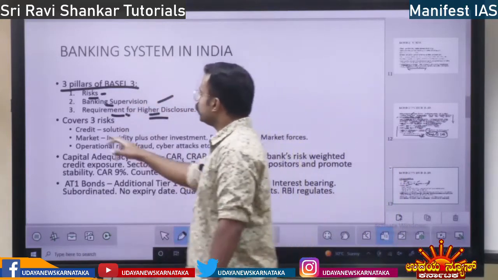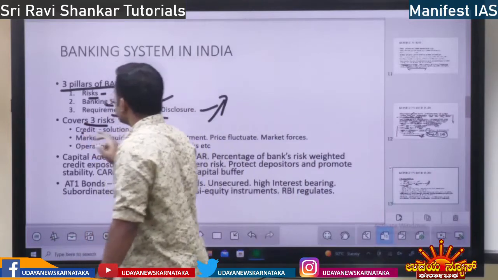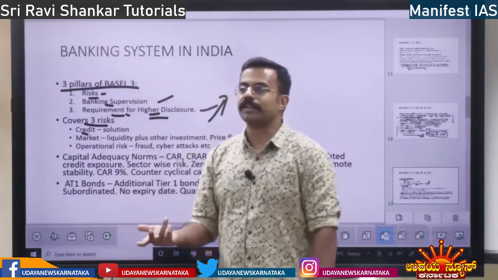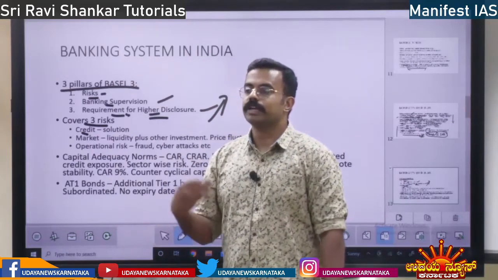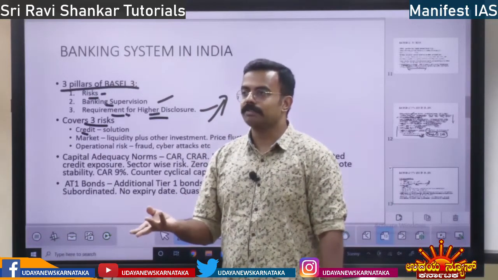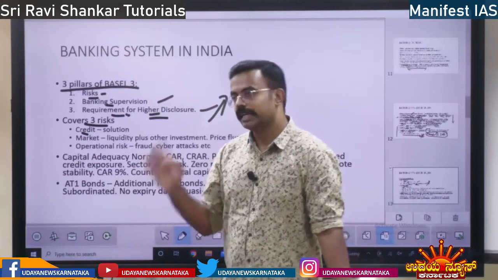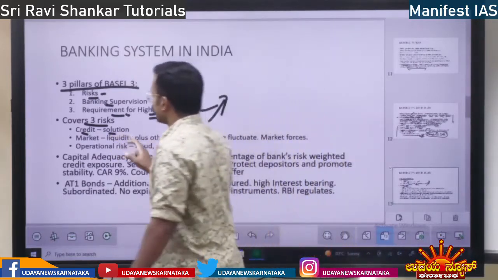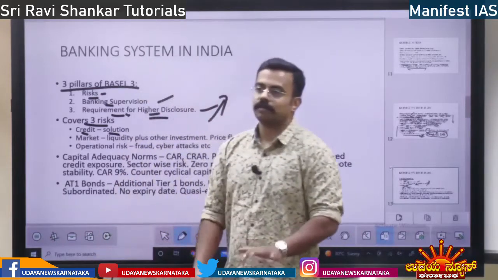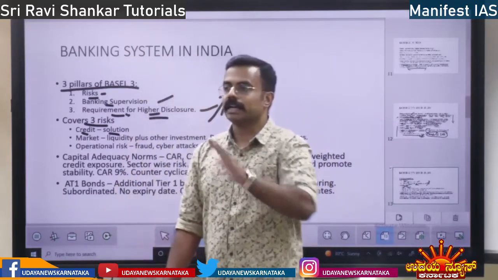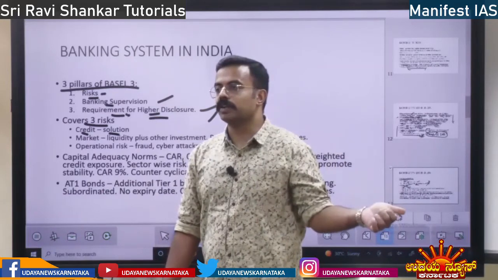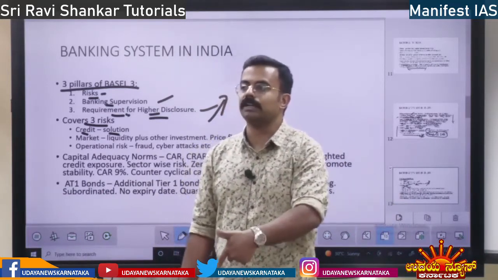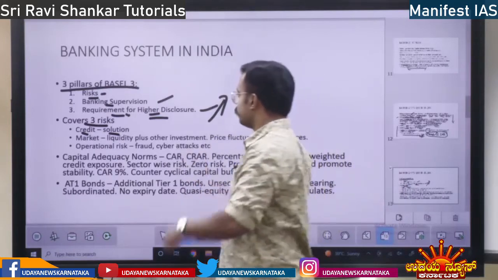Right? So now we will discuss the risk, three risks. One is credit risk. Credit risk is self-explanatory. The bank gives credit, it doesn't come back. That is the most important risk actually. So what is the solution for credit risk? Simple. One is recovery, second is setting aside your own capital. Recover if possible, and keep your own capital in order to reduce the risk. That is the first thing.